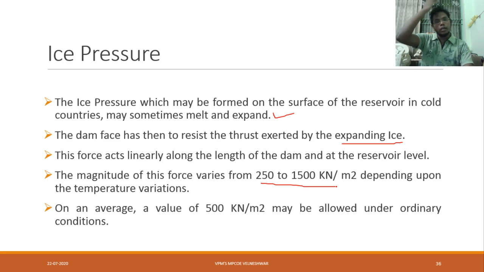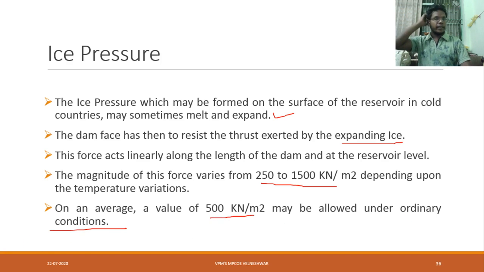Say in the morning from 9 to 12, how much temperature is there; next 12 to 4; 4 to 6; 6 p.m. to 9 p.m.; 9 p.m. to 12 a.m. Like this, based on temperature variations for one day, and for the entire year, we have to decide the magnitude of force. It may be from 250 to 1500 kilonewton per meter square. On average, a value of 500 kilonewton may be allowed under ordinary conditions.